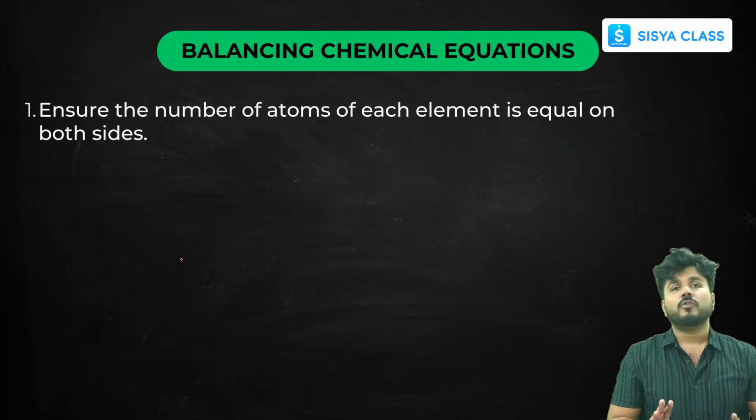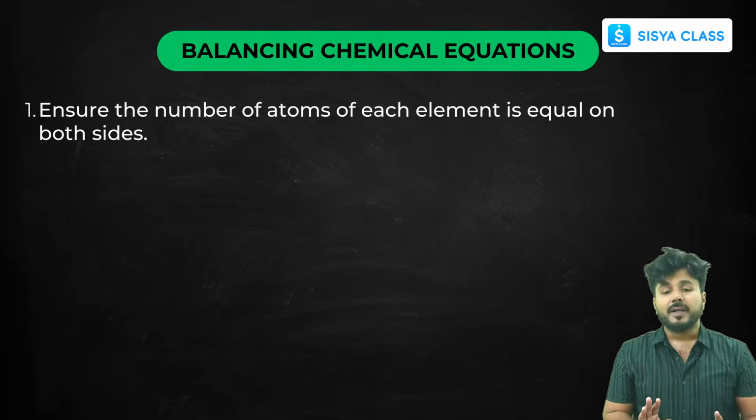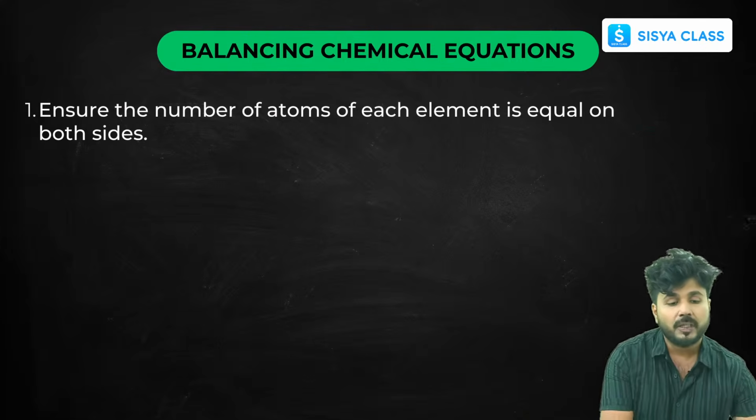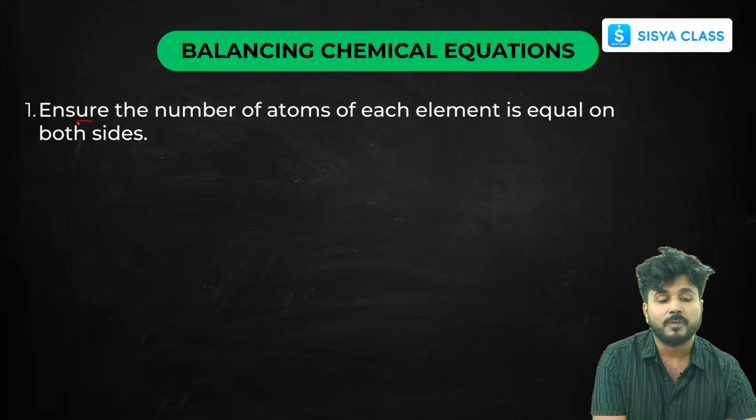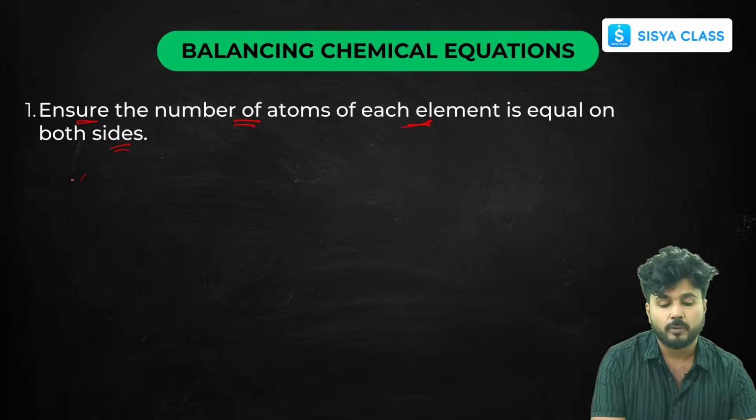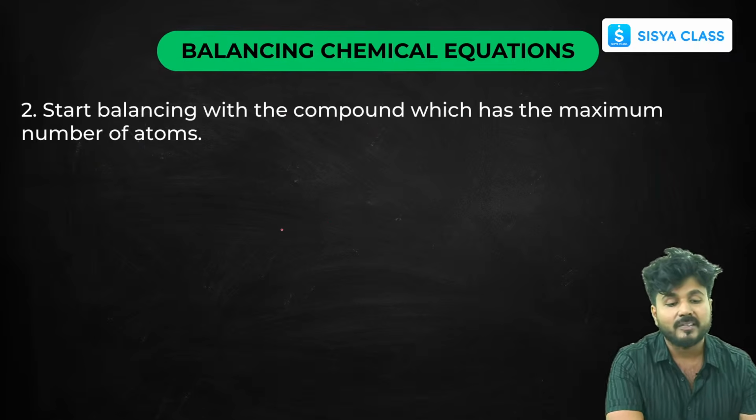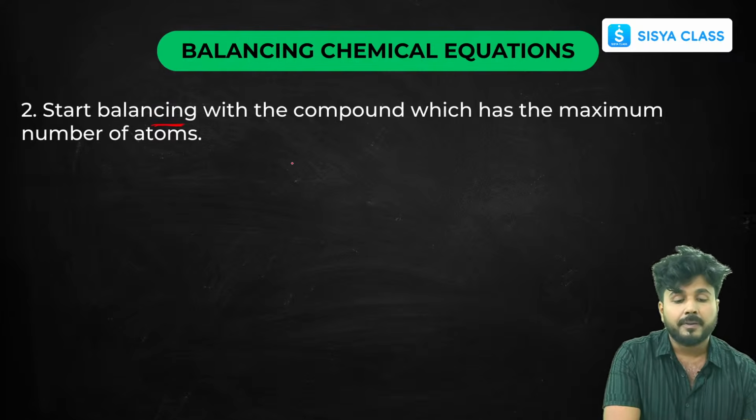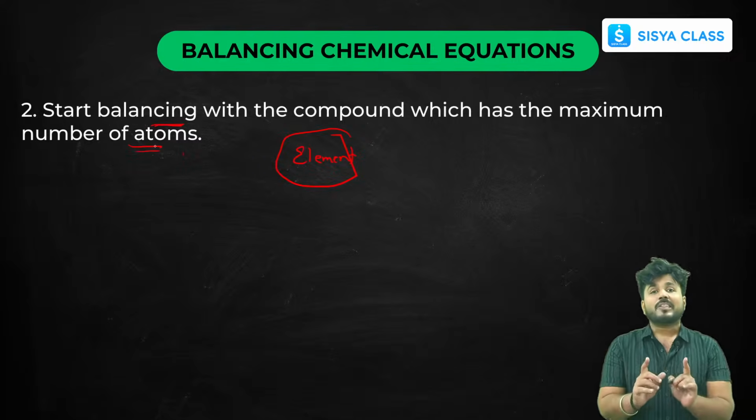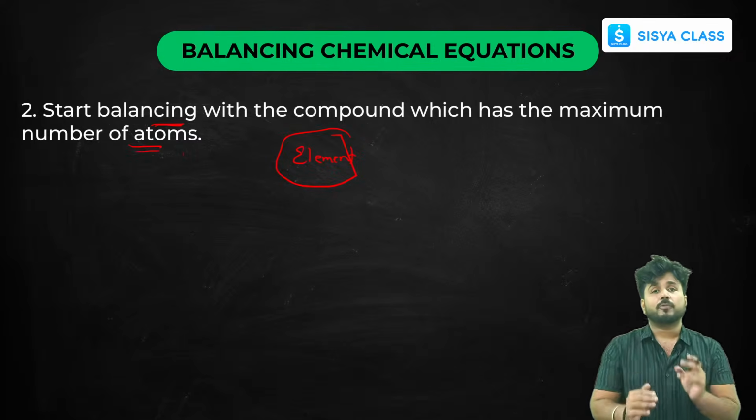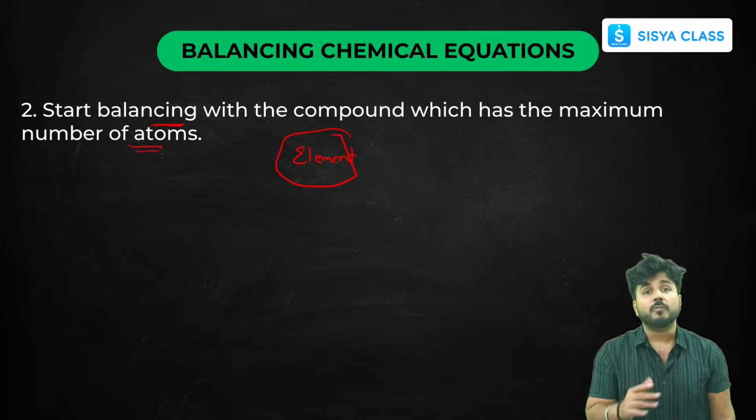So these 3 things you have to keep in mind while balancing a chemical reaction or chemical equation. What are those things? First, you must make sure that the number of atoms of each element is equal on both sides, as you can see in this reaction, that the number of atoms are equal on both sides. Now the second one: always start balancing with the element which has the maximum number of atoms. To start balancing we must do it step by step, so the first element must be the one which contains the greater number of atoms.